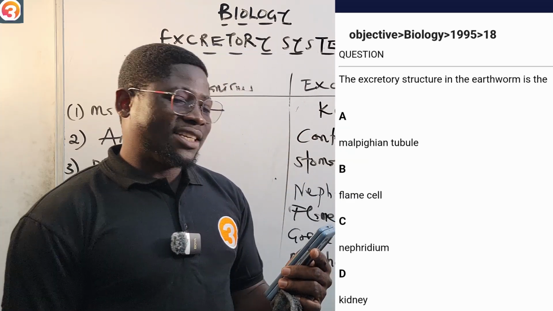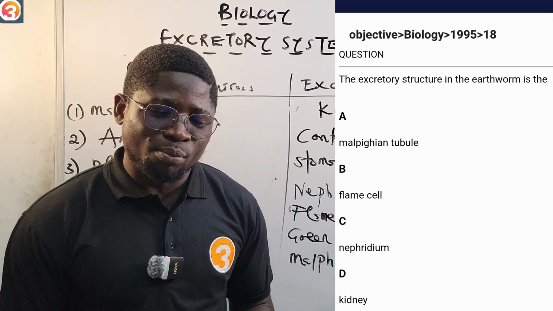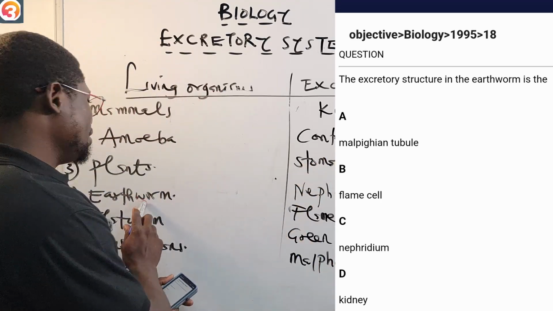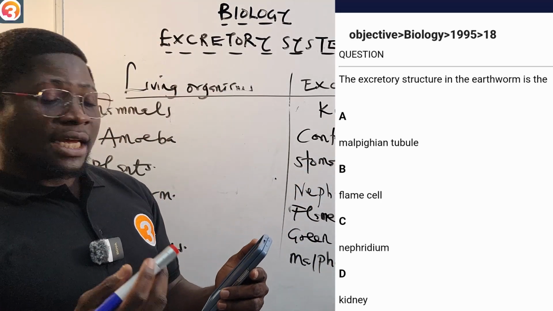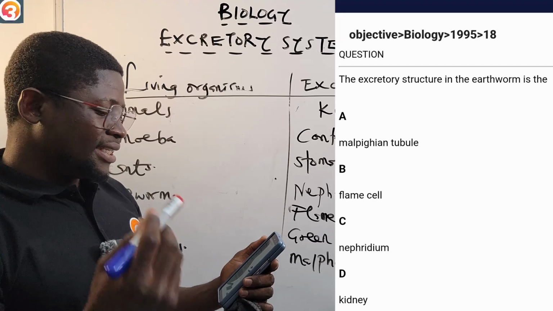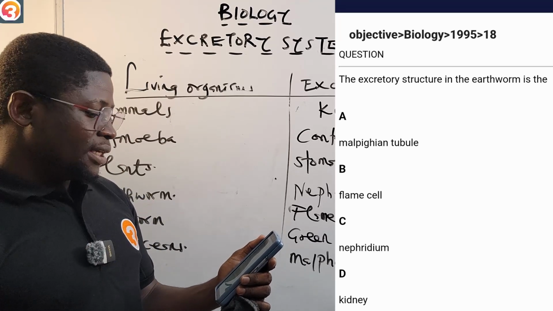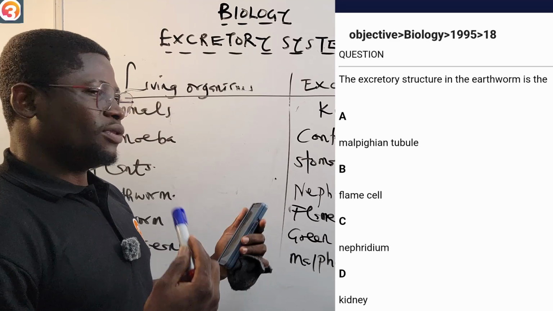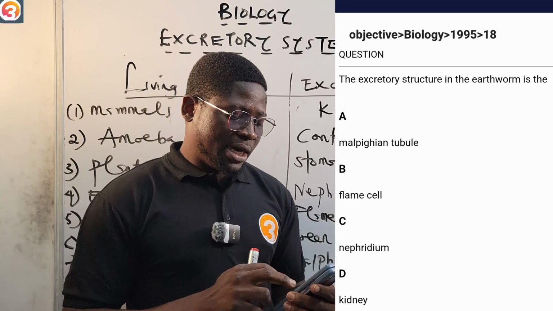1995 number 18. The excretory structure in the earthworm is, it's on the board for earthworm. A says mammalian tubule, B says flame cell, C says nephridium, D says kidney. You can choose the right answer. You can see it from the board. Let us continue.